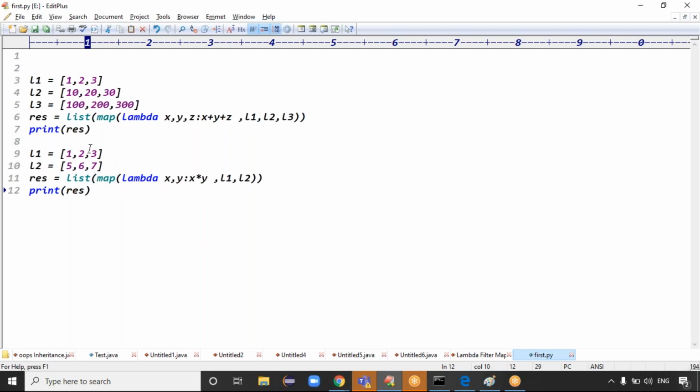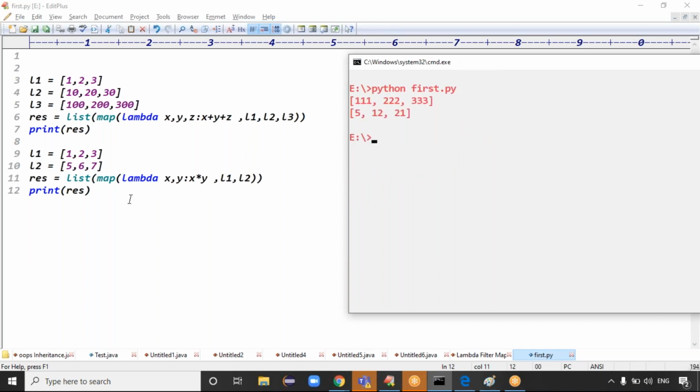5 ones are 5, 6 twos are 12, so 5, 12, 21, right? Exactly, guys. We expect the output to be 5, 12, 21. Guys, are you clear now? We got the output like 5, 12, and 21, right? That is the information, guys.